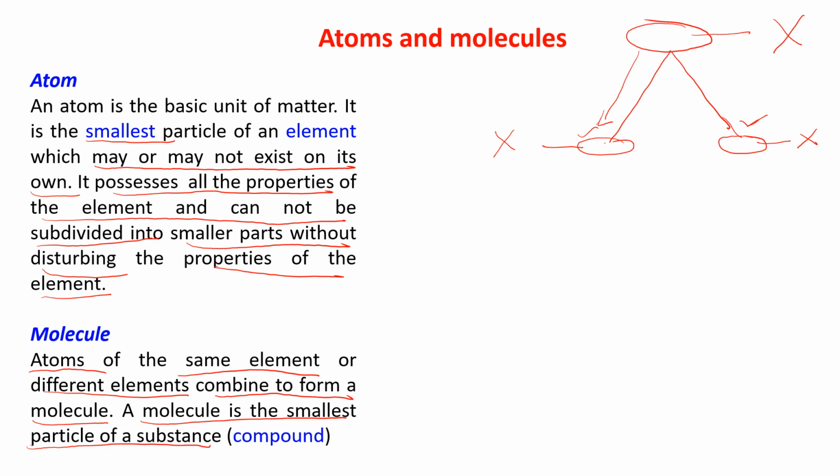Now I am taking only one part and breaking it again, and I get two smaller parts. I'm getting these two parts from this X element, so these two also have the same properties. This is also X, this is also X, because I'm taking them from the same element.